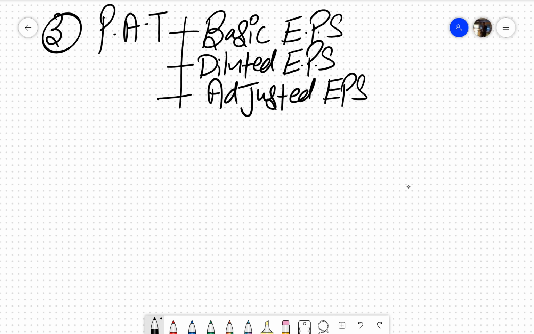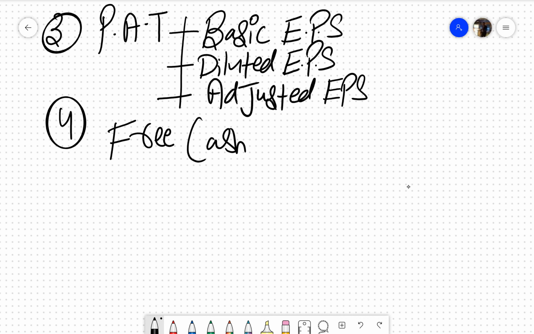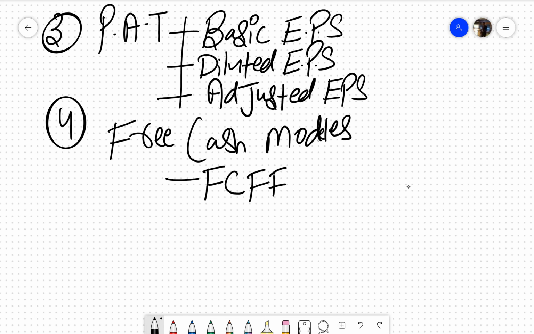And fourth, which the foreign banks always see, is the free cash flow models. And here they love to see free cash flow to firm, free cash flow to debt, and free cash flow to equity.